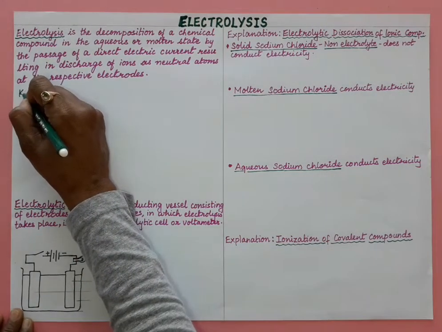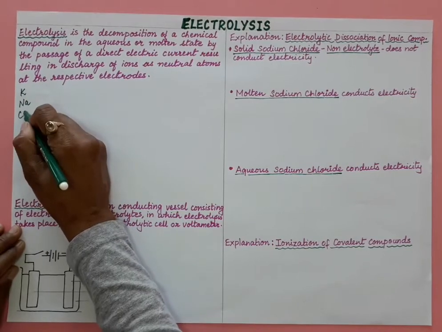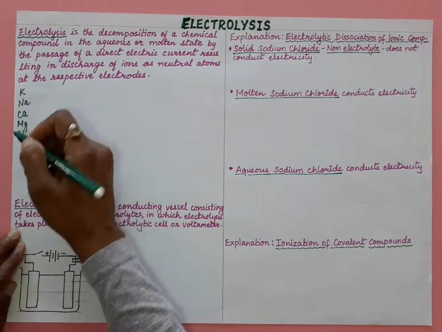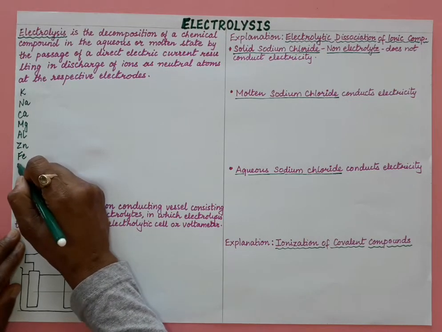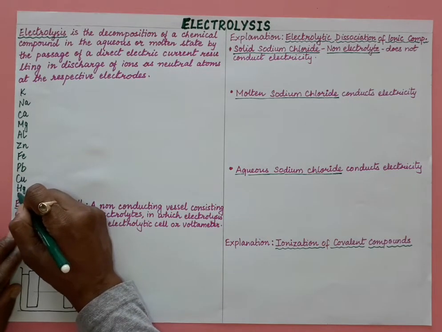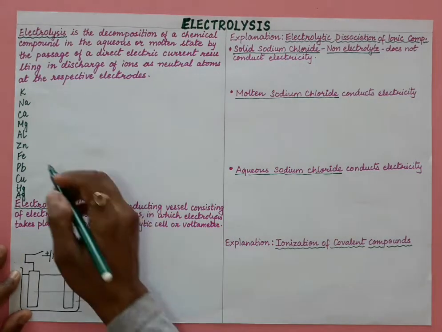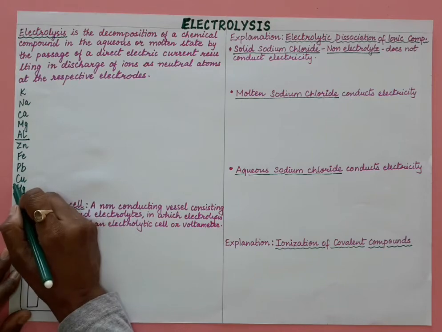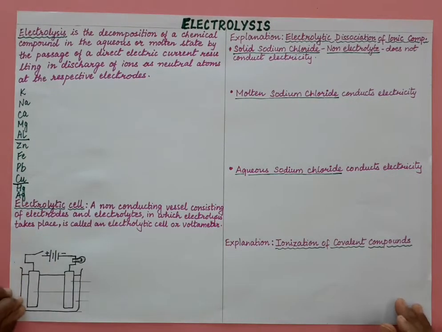So here, first 5 highly reactive metals, then we have zinc, iron, lead, copper, mercury and silver. Now let us divide this activity series into 3 parts. First 5 highly reactive metals, then the less reactive metals and the least reactive metals, right?